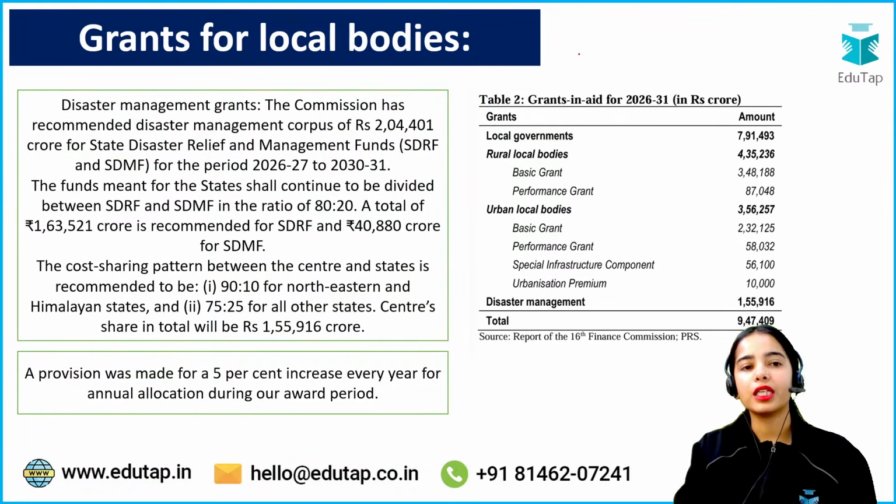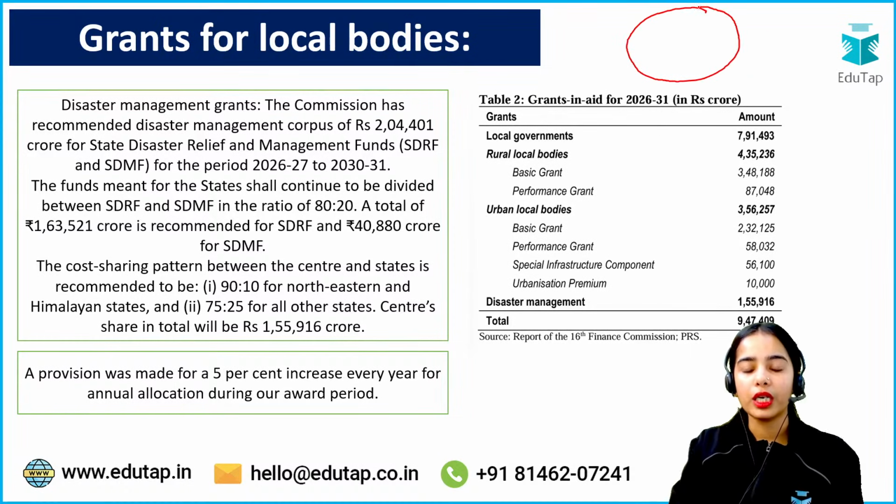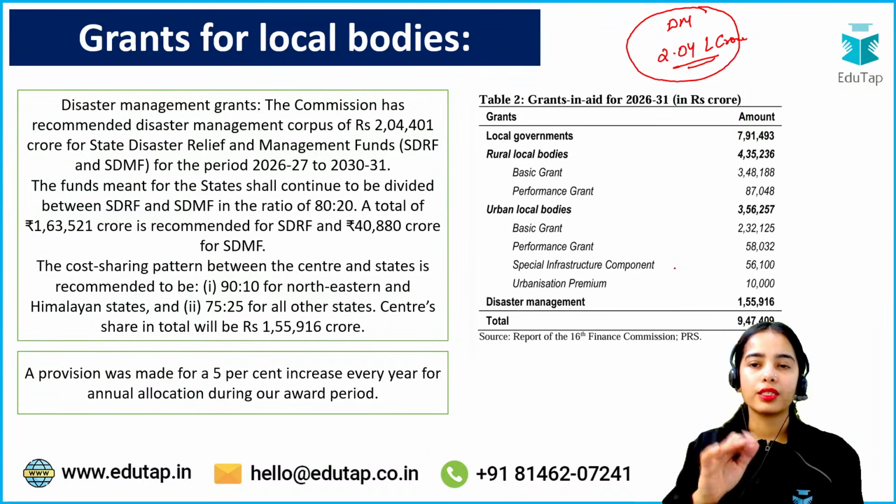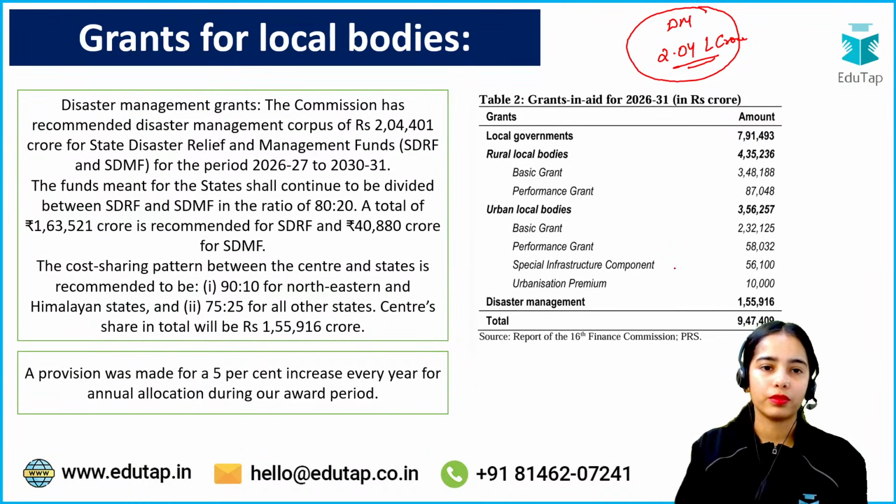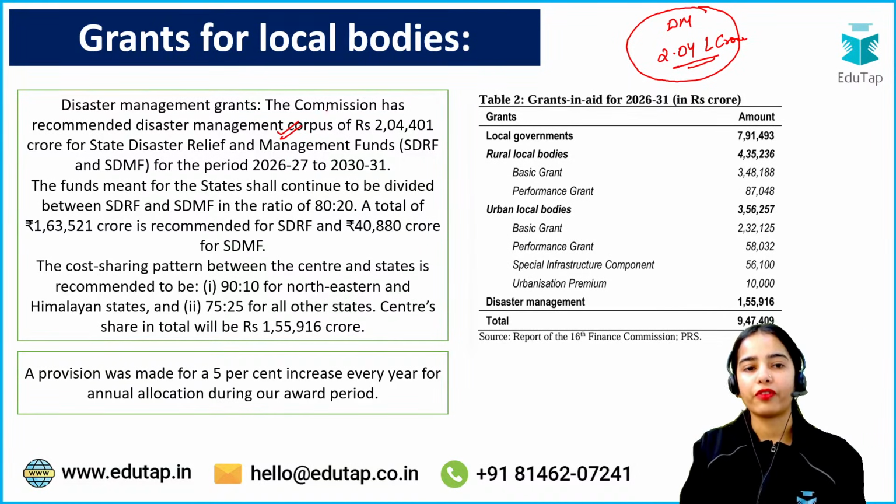Basically, this is the total disaster management corpus recommended by the Finance Commission.